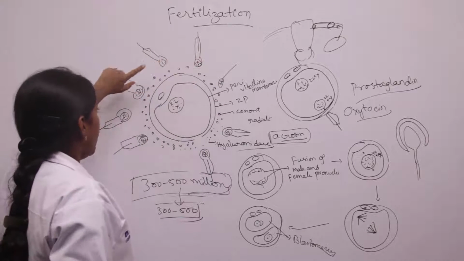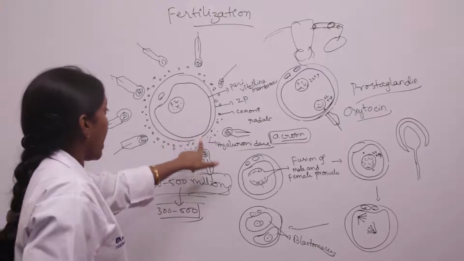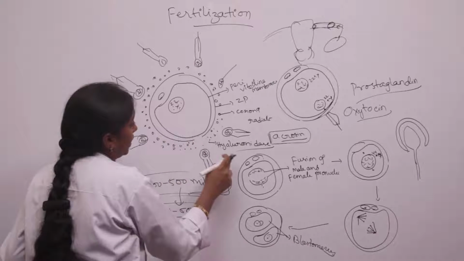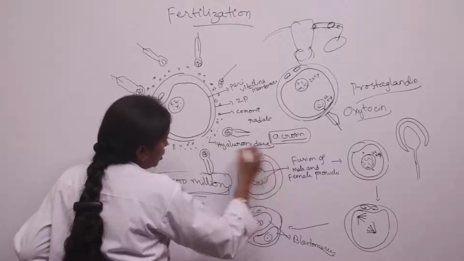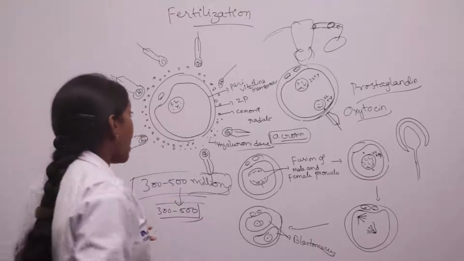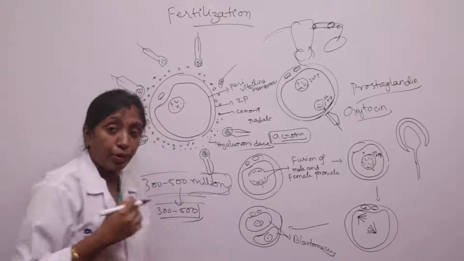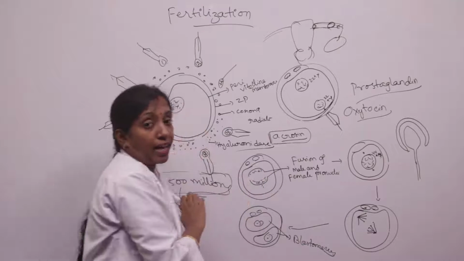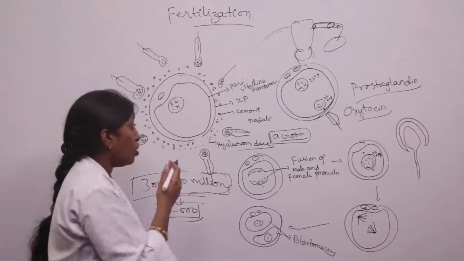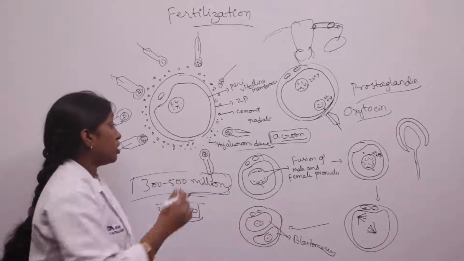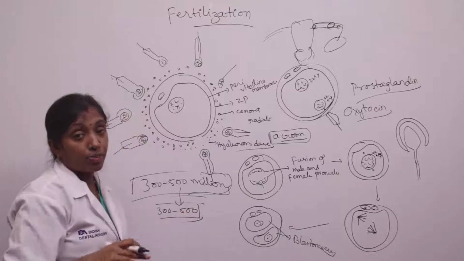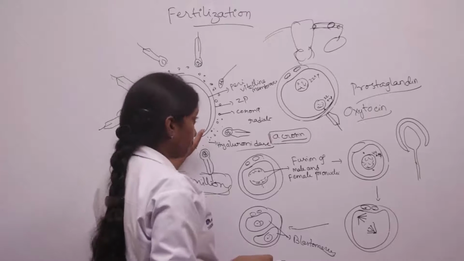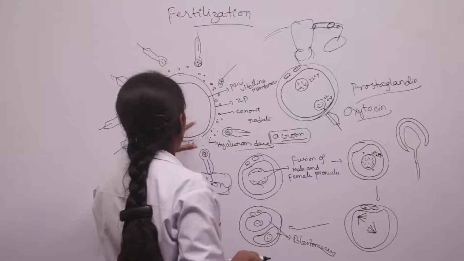over the corona radiata, and the sperm head has to pass through three barriers, the three protective layers of the secondary oocyte. One is the corona radiata, which is disintegrated by an enzyme called hyaluronidase, and the next is the zona pellucida, which is disintegrated by a proteolytic enzyme called acrosin. These are secreted by the sperm heads, and also two peptides disintegrate the perivitelline membrane.